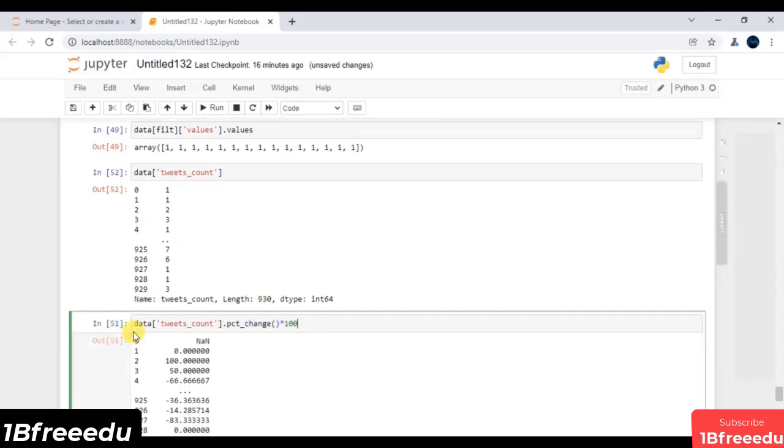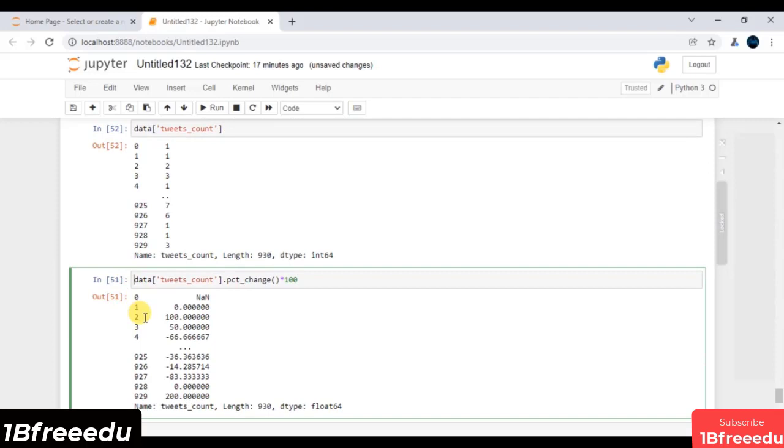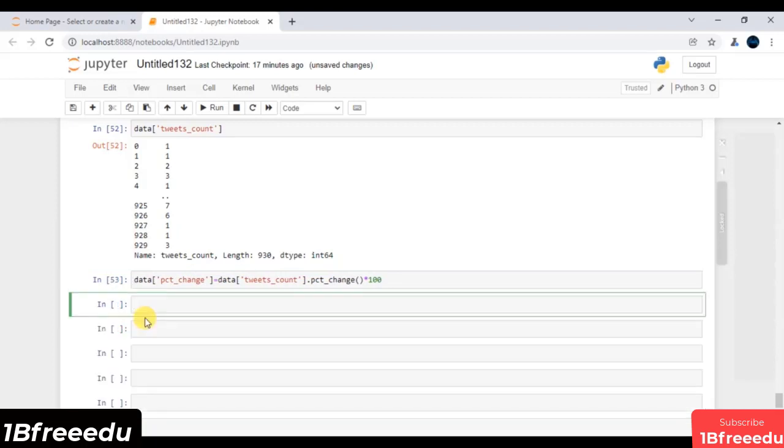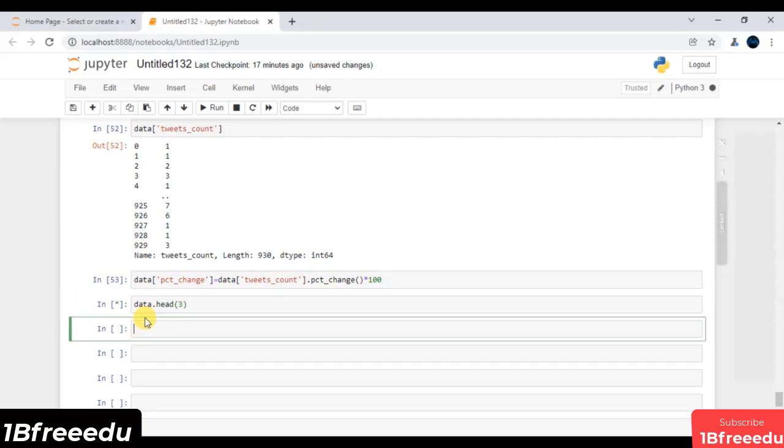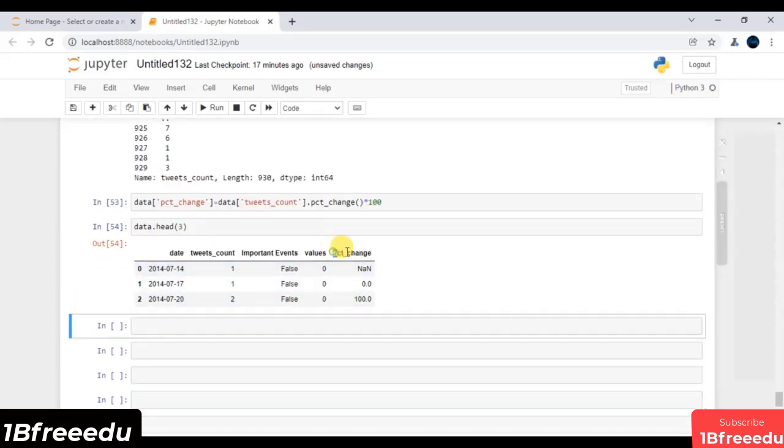Now let's store all these values in a feature. I will say data of PCT change, or percentage change, whatever else you want to mention. I will call this my PCT underscore change feature. Let me execute this line of code, and if I say data of head and pass some value, let's say 3, and execute, you will end up having this feature, and this is exactly your main goal.